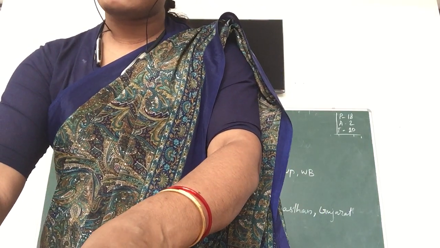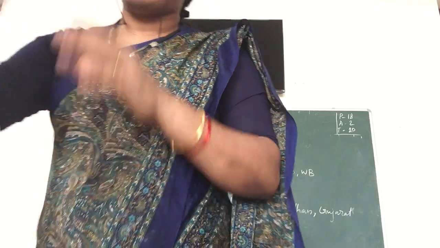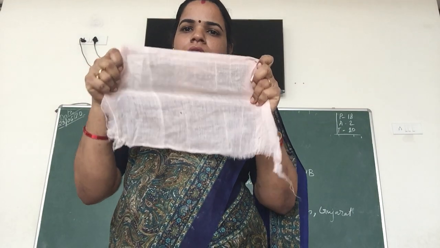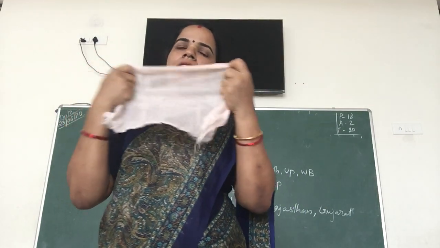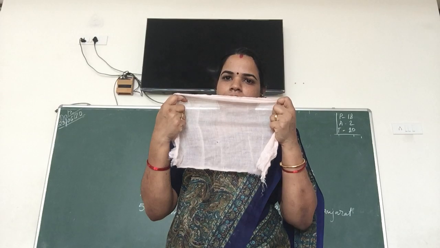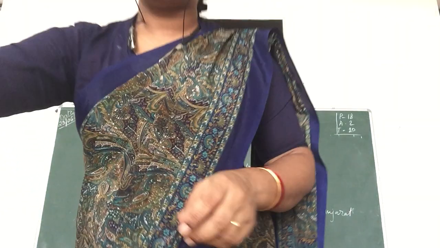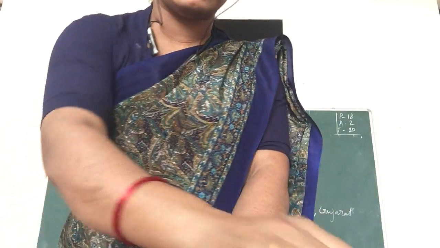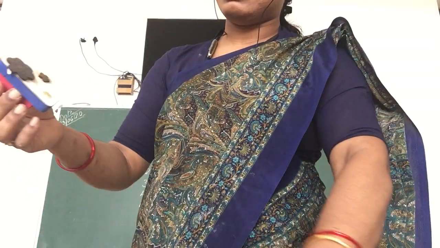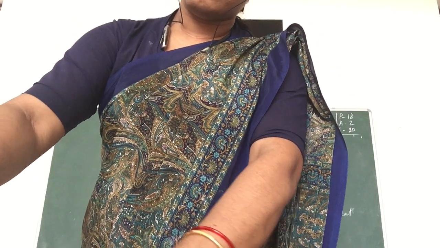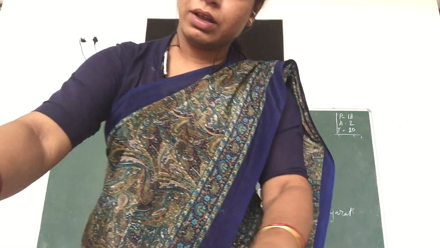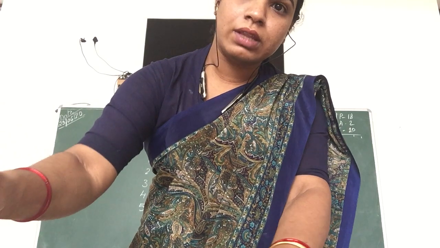Then what I have to do next is take the cloth. Here you can see the cloth. Any light colored or dark colored cloth we can take, and then we press these wooden blocks. Before pressing, we need to dip it into color water, not pure water. We dip it into the color, and then press on the cloth.